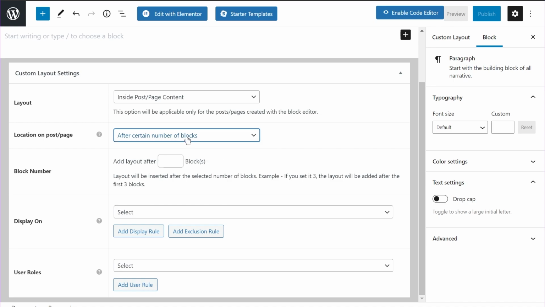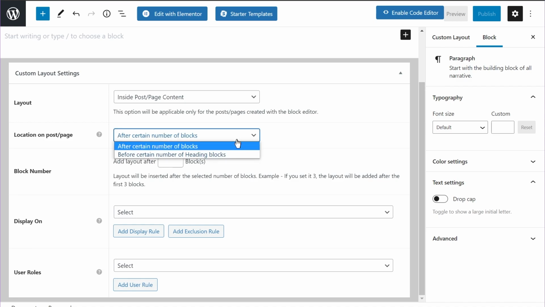When you choose the blocks option, you can add the custom layout after a certain number of blocks. So if you choose 3 here, then the custom layout will be added after the third block. The blocks that qualify are heading blocks, paragraph blocks, group block is qualified as a single block, images, and any other block is qualified for this calculation.